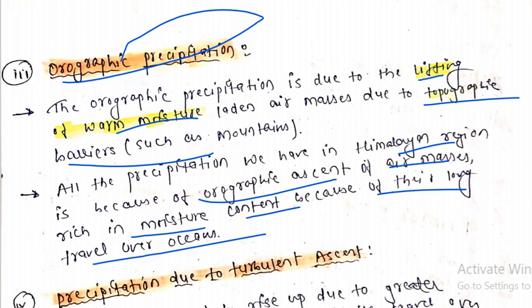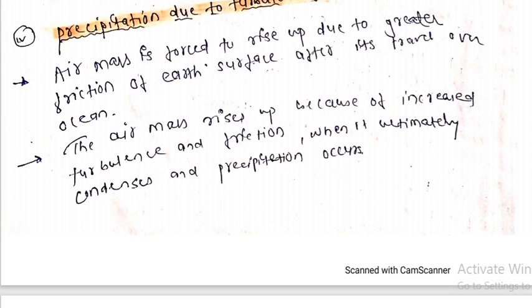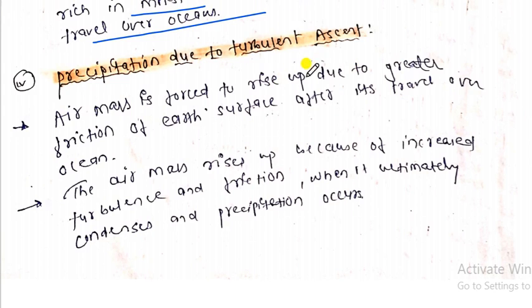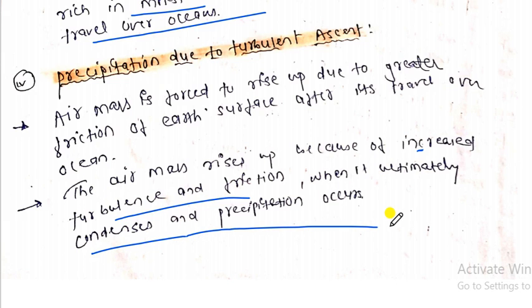So let's talk about the next type of precipitation, that is precipitation due to turbulent ascent, right? Turbulent ascent means with a high velocity, the air masses are forced to rise. The air mass is forced up due to the greater friction of the earth. After traveling from the oceans, when it reaches the atmosphere, cooling takes place, and eventually rainfall takes place. So the air mass rises up with increased turbulence and friction, where it ultimately condenses and precipitation occurs.